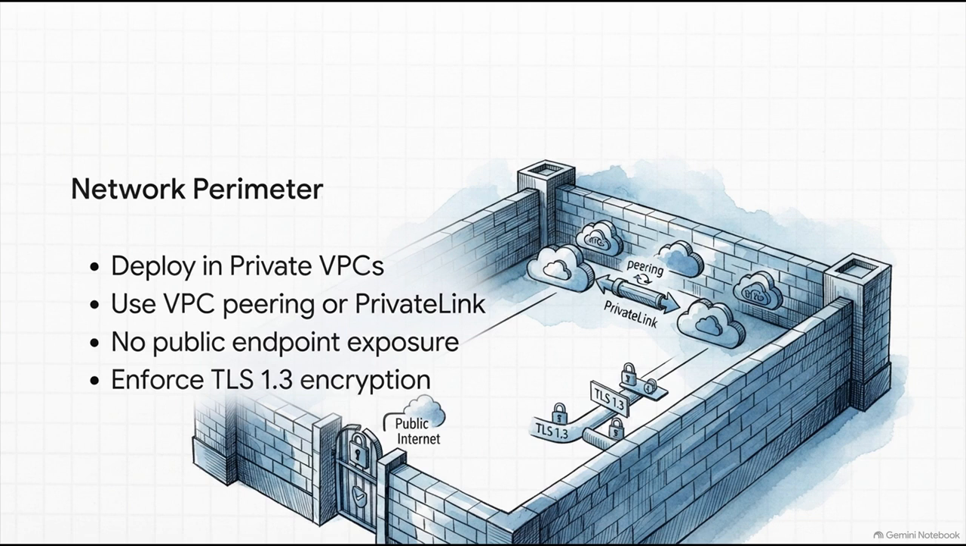You've got to deploy all model endpoints inside private virtual private clouds, or VPCs. When you need data access, use VPC peering or a private link. Absolutely no public endpoint exposure is permitted. None. And of course, you must enforce TLS 1.3 end-to-end encryption for all inference traffic. At the end of the day, your models are literally only as secure as the network they sit on.